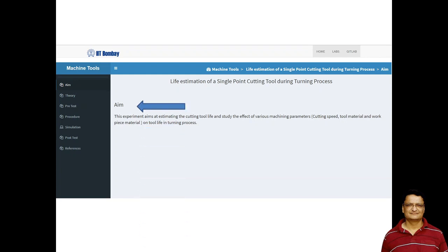Now when we go to a virtual lab, there are various sections available. The most important section is the aim. So what is the aim of this experiment? This experiment aims at estimating the cutting tool life and studying the effect of various machining parameters like cutting speed, tool material and workpiece material on the tool life in turning process.